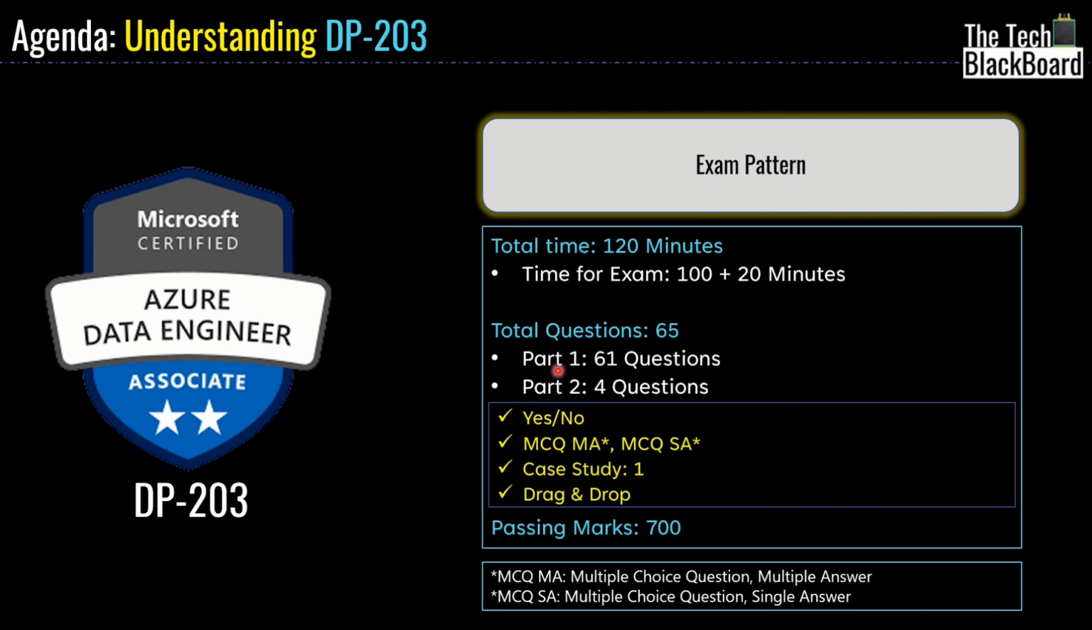And here you can see that in the first part there can be approximately 61 questions, and in the second part there will be 4 questions. And it's very important to understand that once you are done with the first part, there will be no looking back. You cannot go back to part 1 once you have started part 2. And once again, as I mentioned in the last slide, I would like to detail out the types of questions. Here you can see that you can expect yes no kind of questions, multiple choice questions with multiple answers, then multiple choice questions with single answer, and then a case study and drag and drop. And of course, you can note that the passing mark for DP 203 is 700.